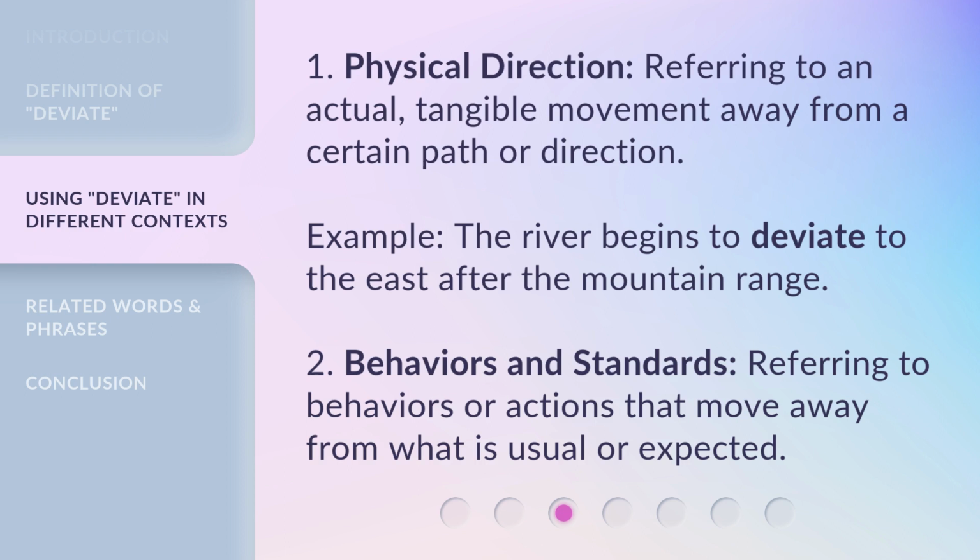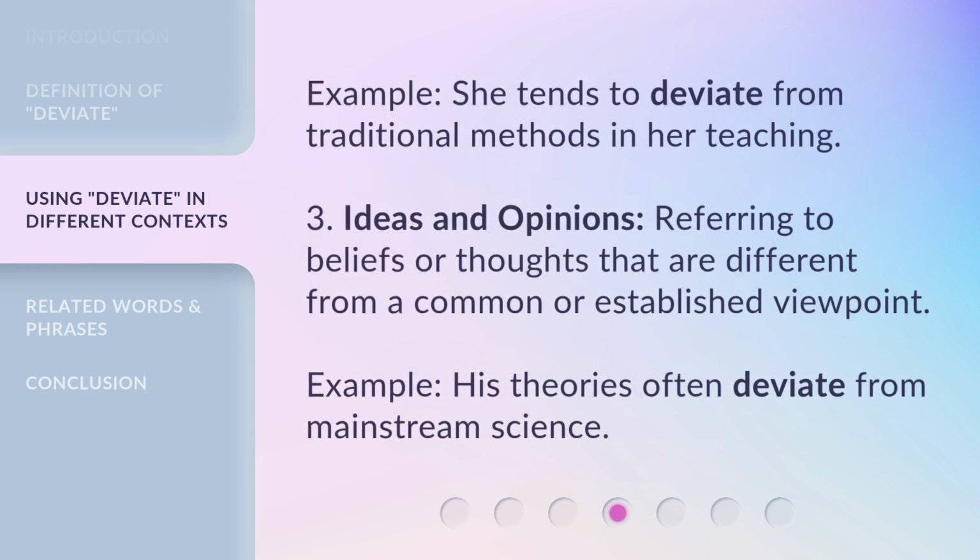2. Behaviors and standards. Referring to behaviors or actions that move away from what is usual or expected. Example: she tends to deviate from traditional methods in her teaching. 3. Ideas and opinions. Referring to beliefs or thoughts that are different from a common or established viewpoint. Example: his theories often deviate from mainstream science.